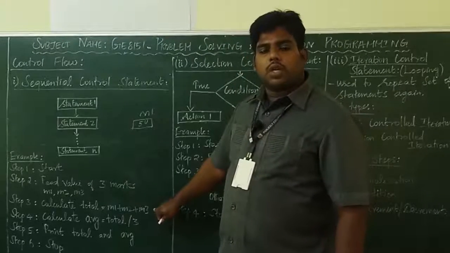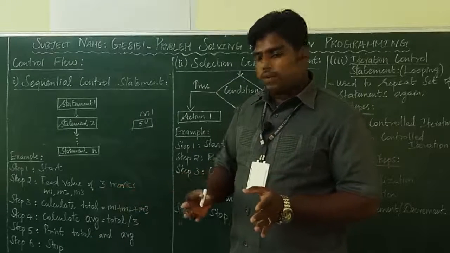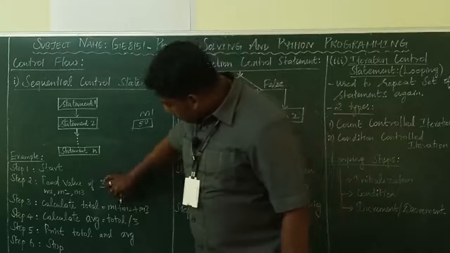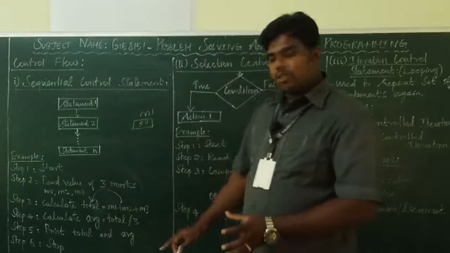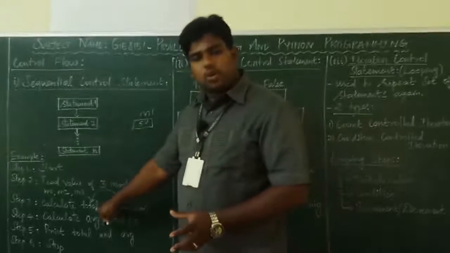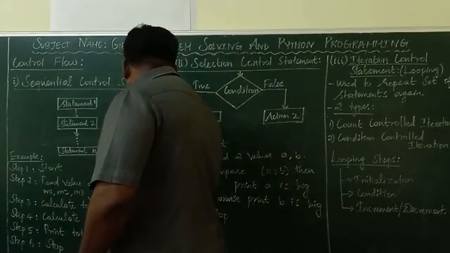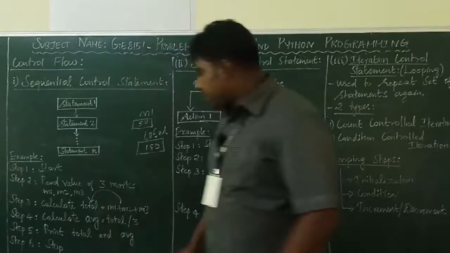Then calculate the total. How do you calculate the total? You have to add the marks, so M1 plus M2 plus M3. The answer will be stored inside the variable total. Now the answer will be present inside the total.